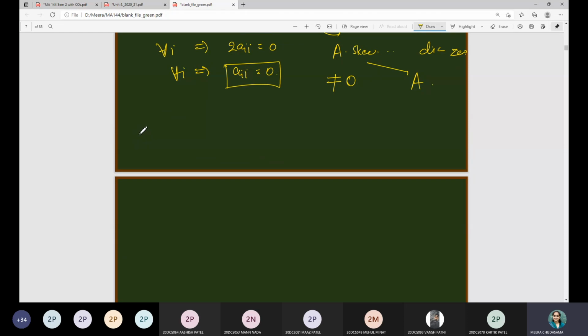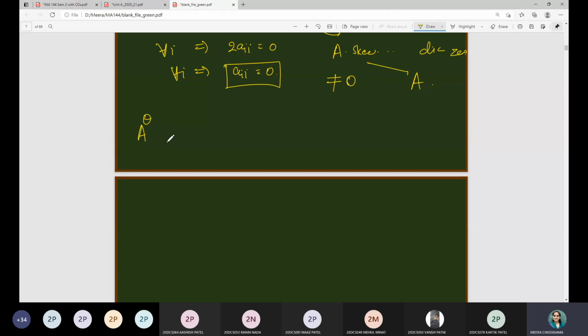Now next we have a notion of transposed conjugate. Have you come across this notation anywhere? Please say yes or no. No, ma'am. No, okay.